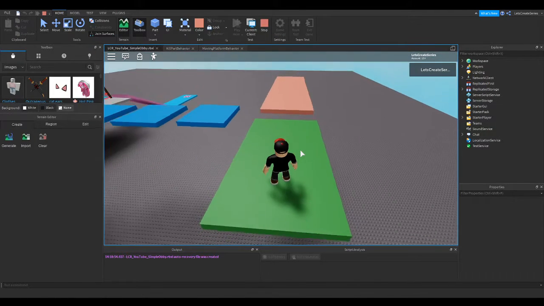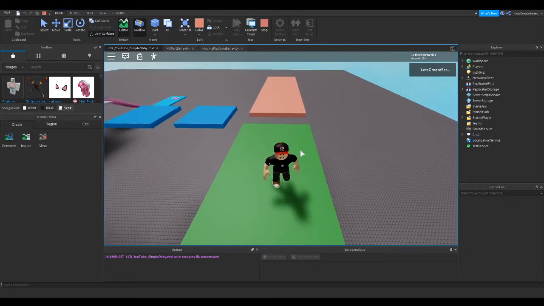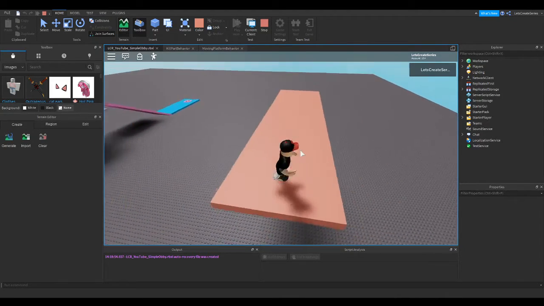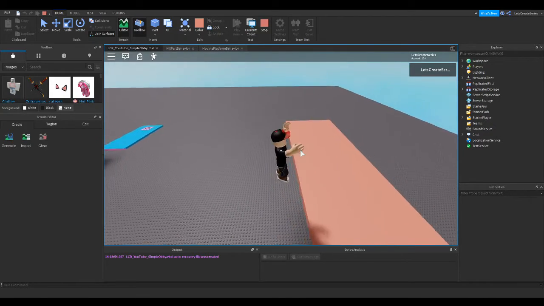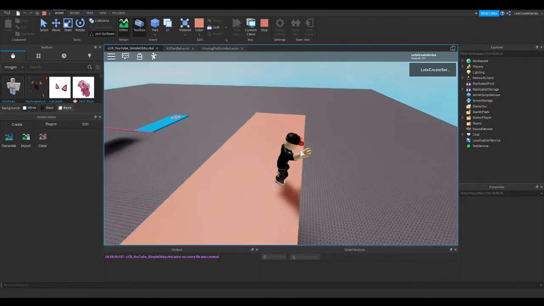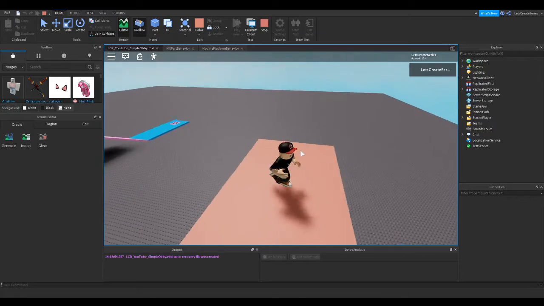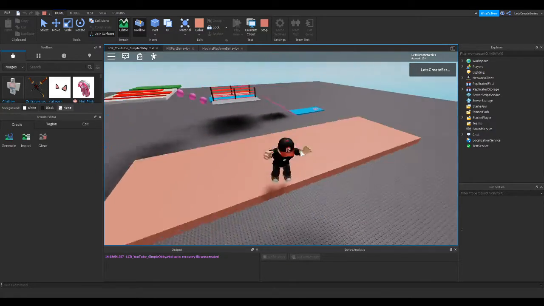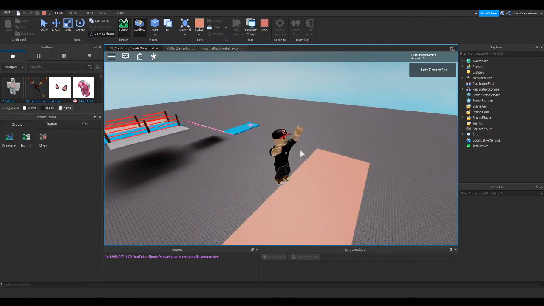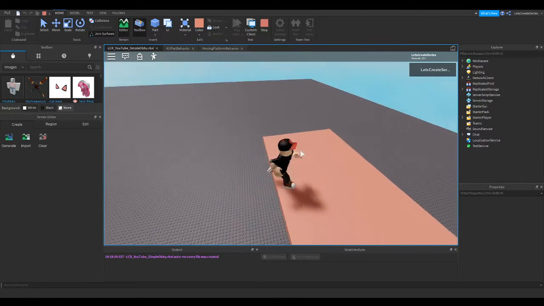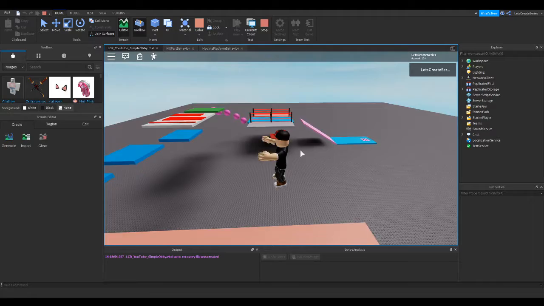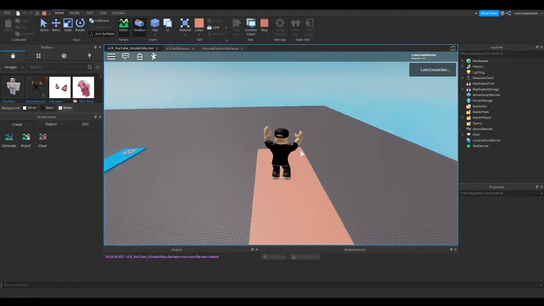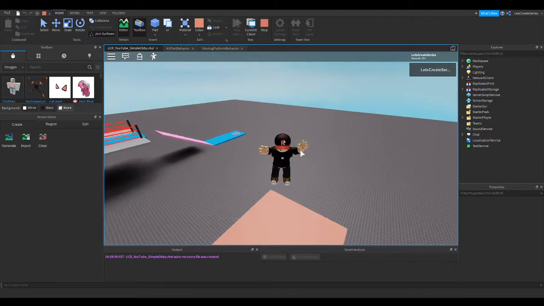Okay, so now I'm on this checkpoint. I'm going to jump on this, and I expect it's going to push me to the side. It does. So now the player has to jump. If they just try to run forward, they're going to fall off. So it makes it a little tricky for the player to get to the next platform, but not too complicated. And 20 seems like a good number because as a player, I can jump to fight the push. I'm not definitely always going to jump off or get pushed off, but if I don't keep jumping, I will get pushed off. And so that's what we want.